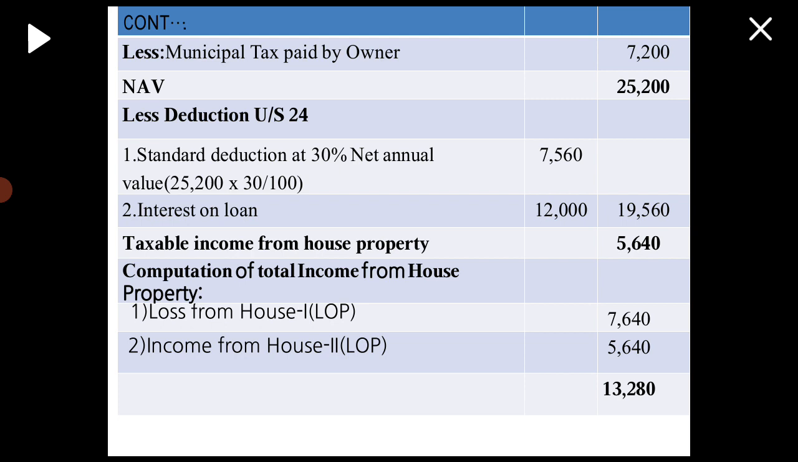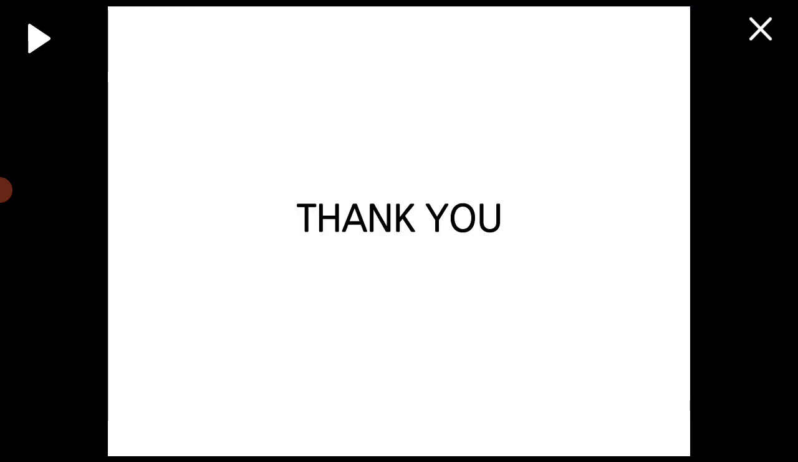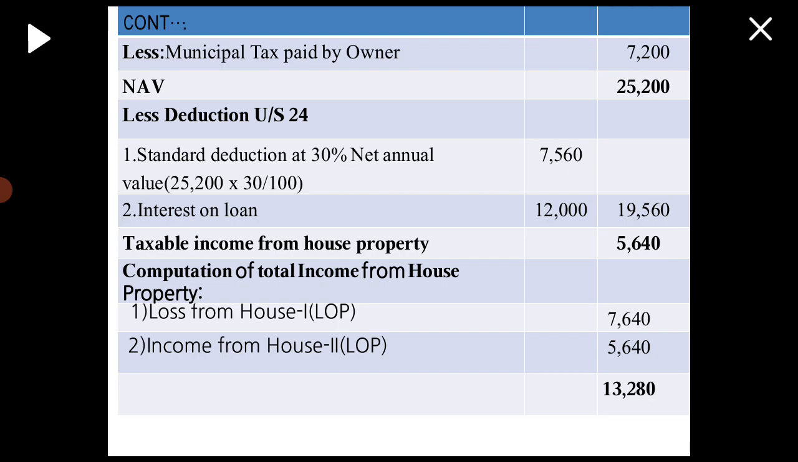This is the second stage. In the third step, compute total taxable income from house property. So first, loss from first house property, income from house property, not loss. There is one correction. There it is written as loss from house property, but it is income from house property 7,640. And in case of second house also income from house property 5,640. So we will get total 13,280 as total income from both the house properties. So that's all about this session. Thank you.